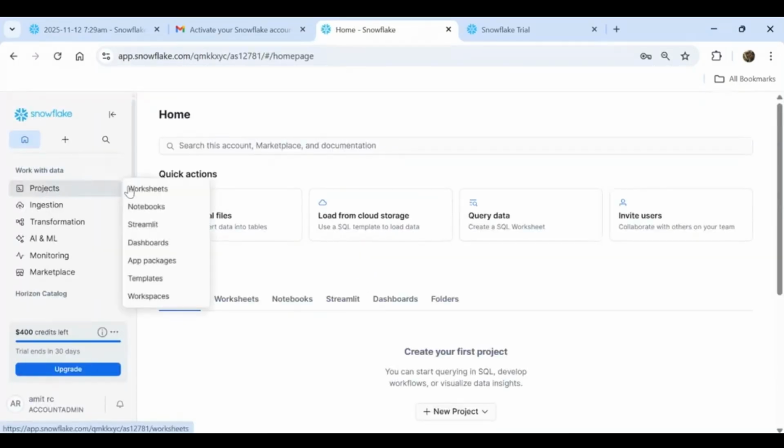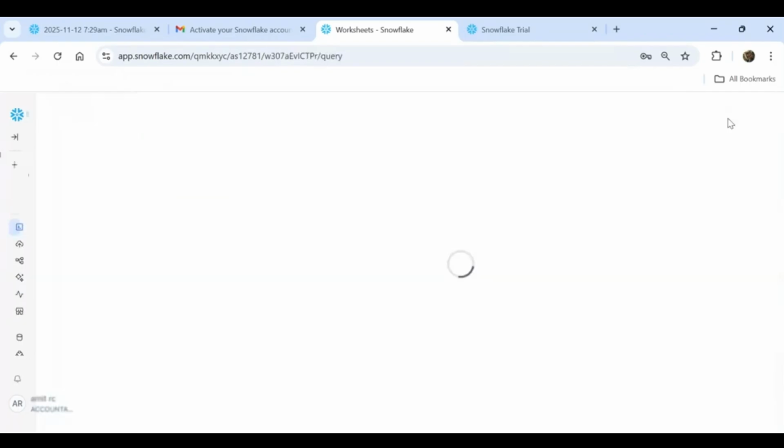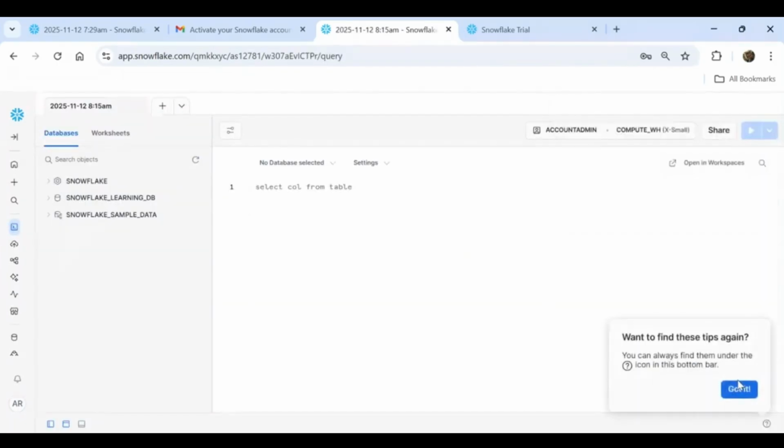You will go to Projects, then Worksheets. You can click on the plus to create a SQL worksheet, and you will reach the page where I was. Here you can write your query and execute the query, whatever you want. I'll show you each and everything from the next day onwards. So this is the way you can create your own trial account with Snowflake.